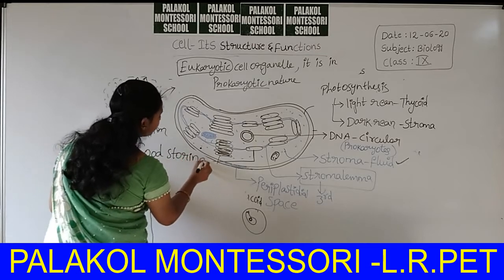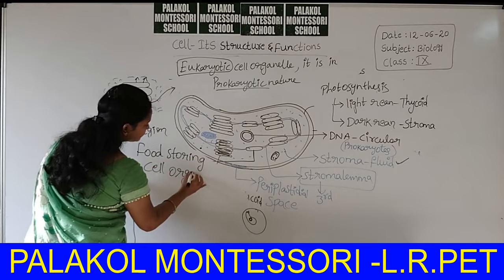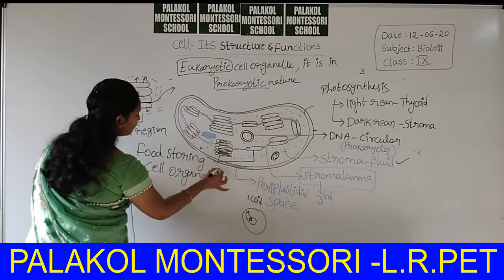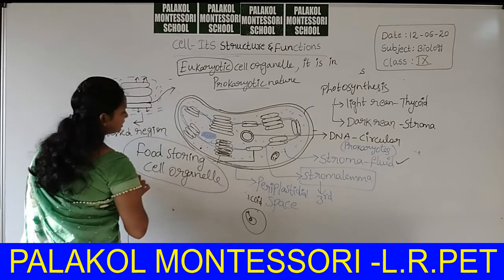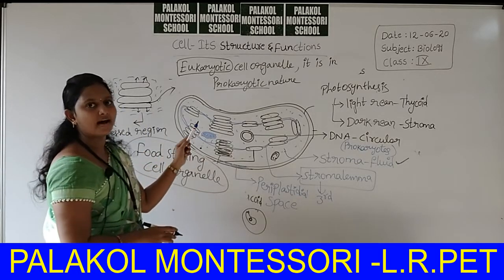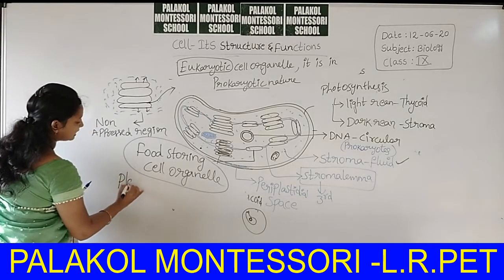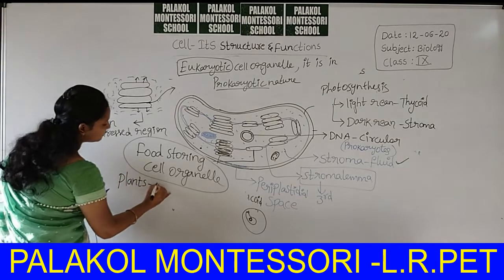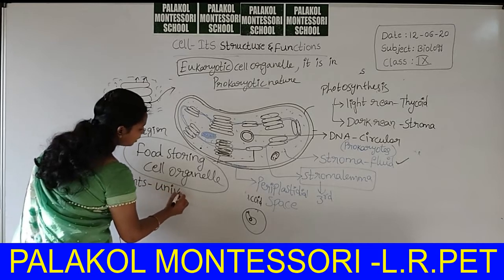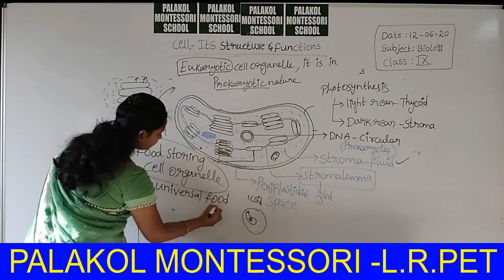That means due to the storage of food only, plants are called universal food providers.